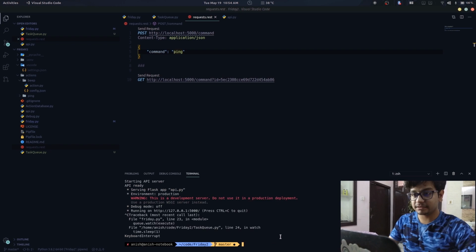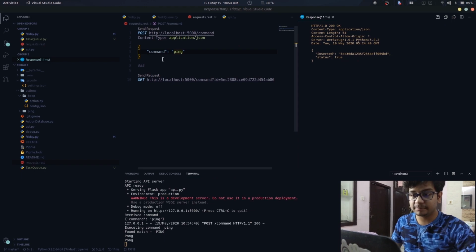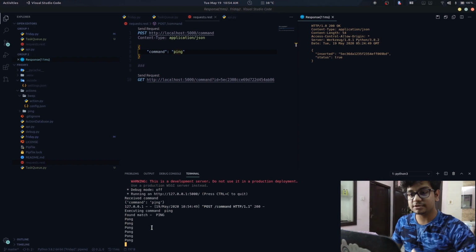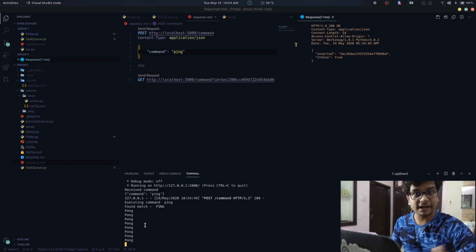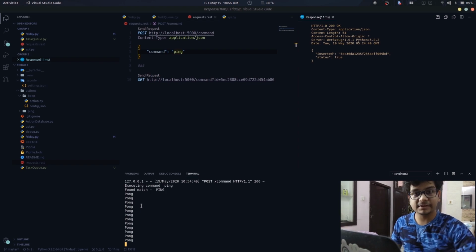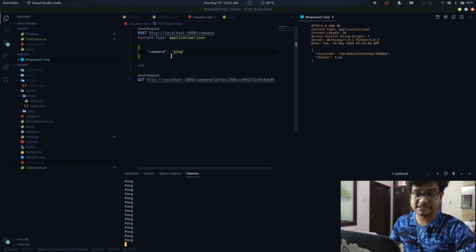So now if I try to send a post request saying command ping, then what it does is it sends the command ping to the server, and then the server executes the task that corresponds to the command ping, which is pong as seen previously. And what it basically does is prints pong every single second. So yeah, now we can execute commands using the REST API. So we can go ahead and create a text interface so that I can type out commands and not use this ugly interface for sending every command.